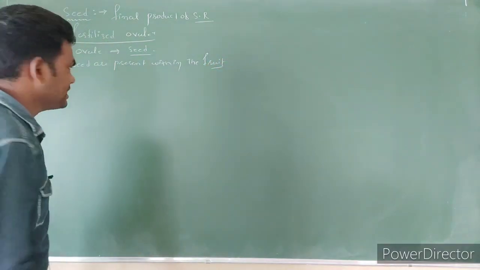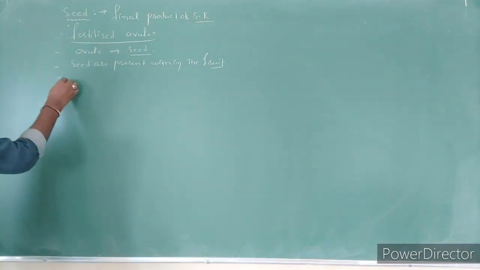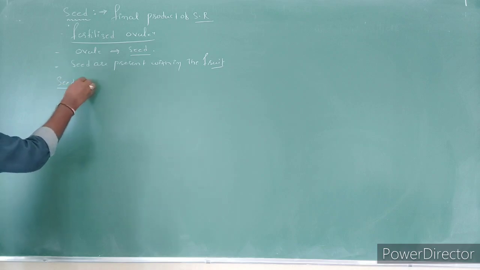In most cases, seeds consist of the following parts.